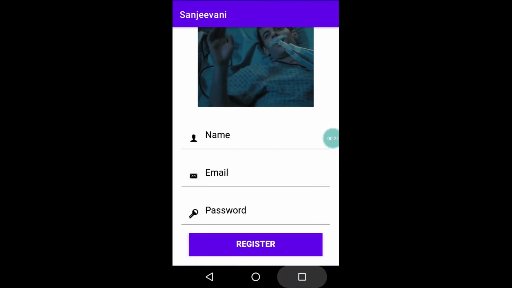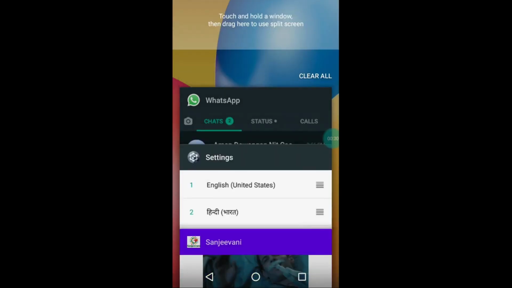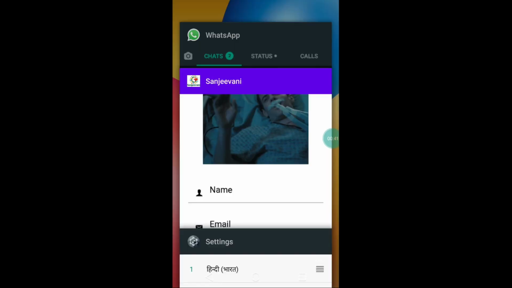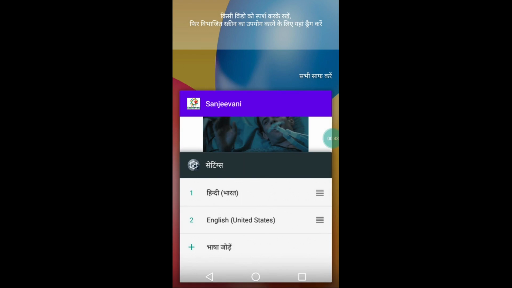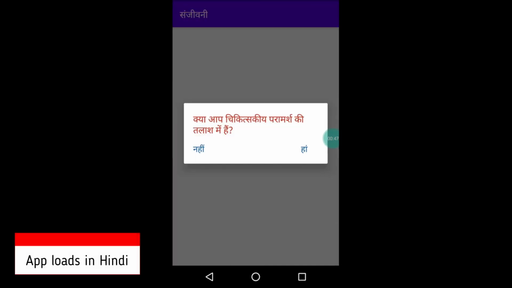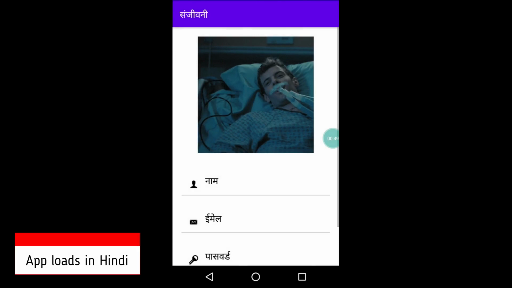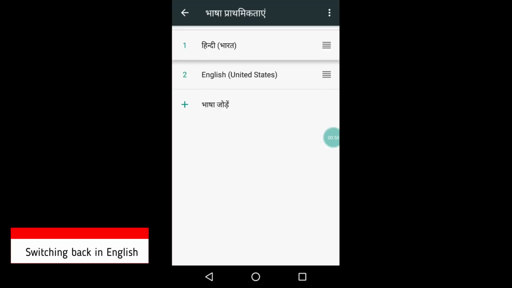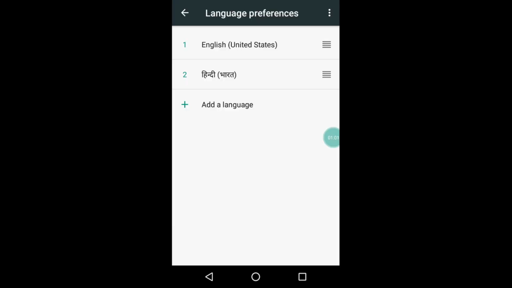Now, as I discussed, the app can be used in both Hindi and English. So let's say I have set Hindi as the language preference, as the most preferable language in my phone. So the app also will be loaded in Hindi. So here, as you can see, it loads in Hindi. So once I click yes, I'll be redirected again to the same page, but this time it has been loaded in Hindi. So let's quickly change it. Once the locale gets adjusted, we'll be able to use the app in English.